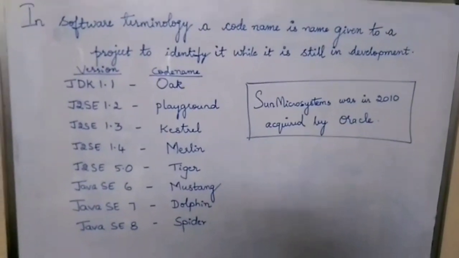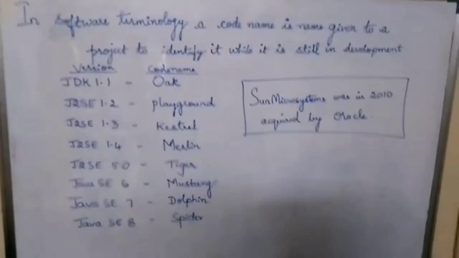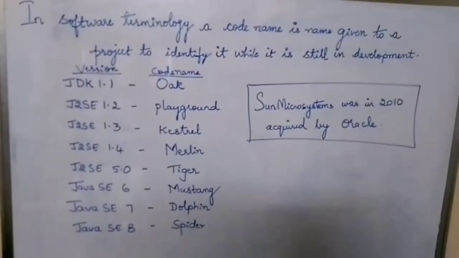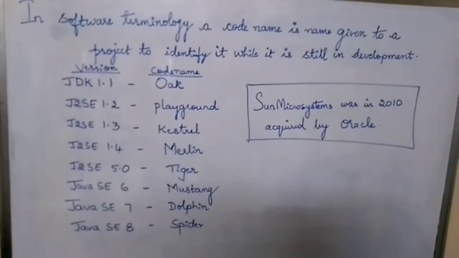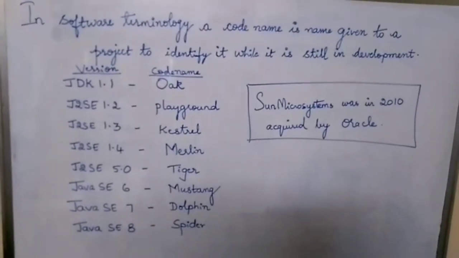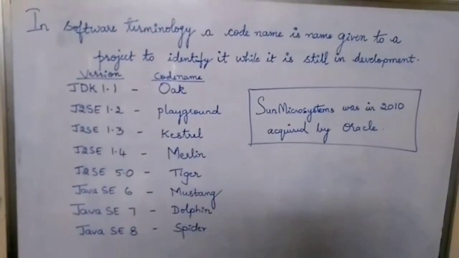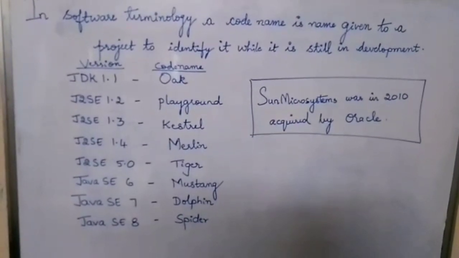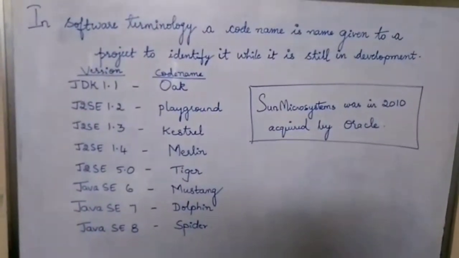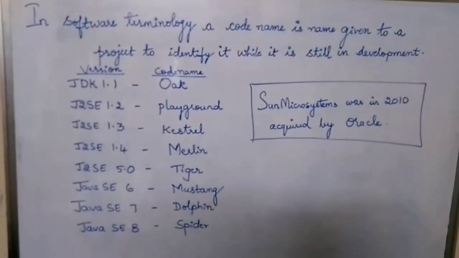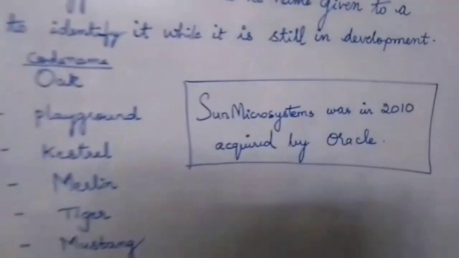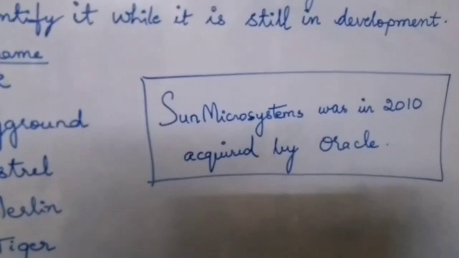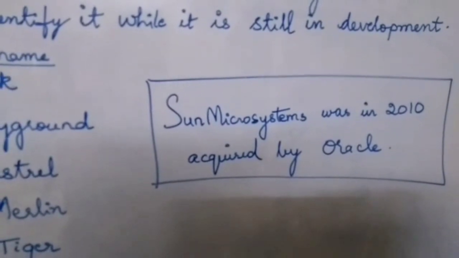Each version of Java is associated with a code name. As you can see here, JDK 1.1 is called Oak, 1.2 is called Playground, 1.3 is called Kestrel, 1.4 Merlin, 5.0 Tiger, 6 is Mustang, 7 is Dolphin, and 8 is Spider. As you can see, I didn't write the other versions because Oracle decided to drop the code names from the versions. Why did I say Oracle? Because Sun Microsystems was acquired by Oracle in 2010. It means that Oracle purchased Sun Microsystems.